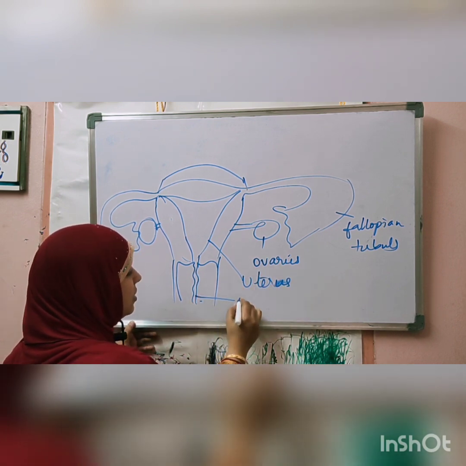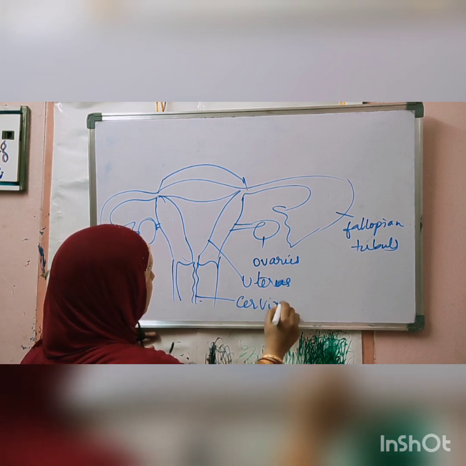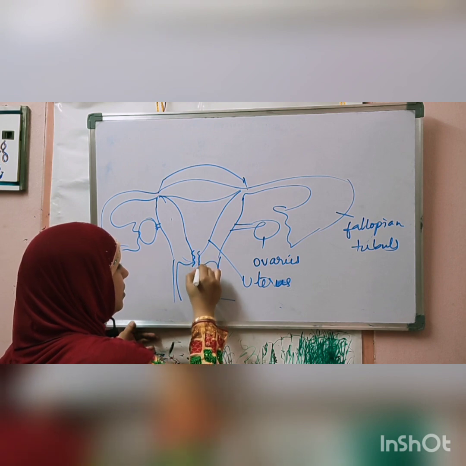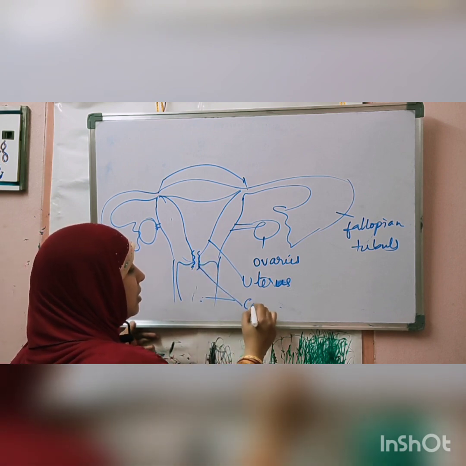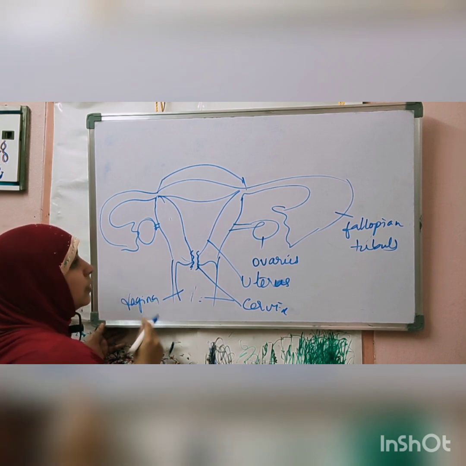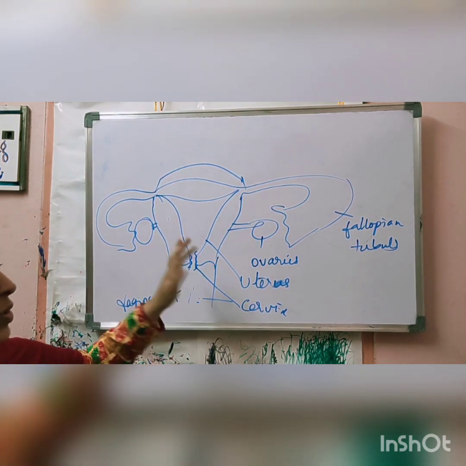After the uterus, here the cervix is there. This is the cervix and this is the vagina. Okay. These are the parts of the female reproductive system.